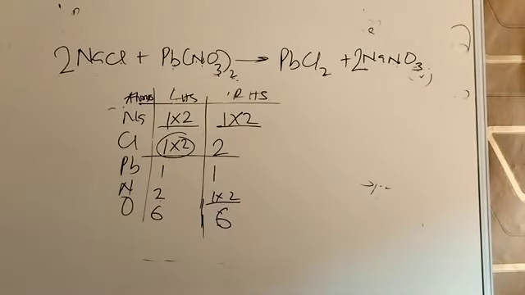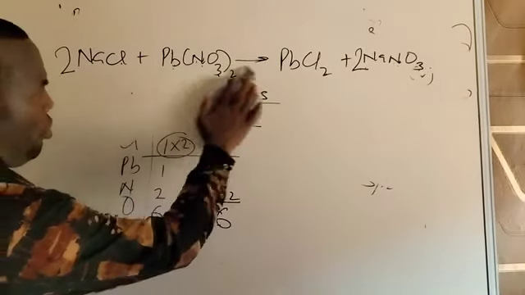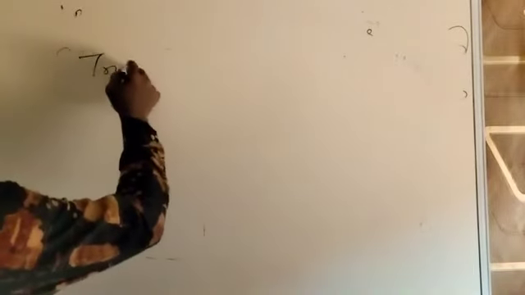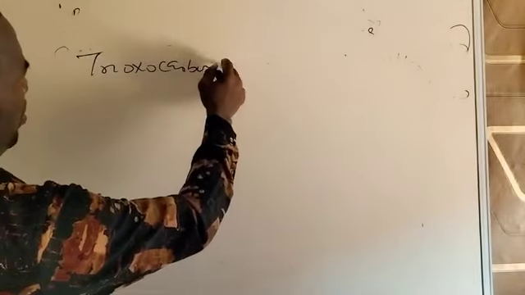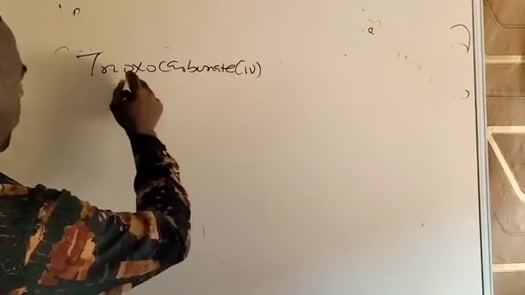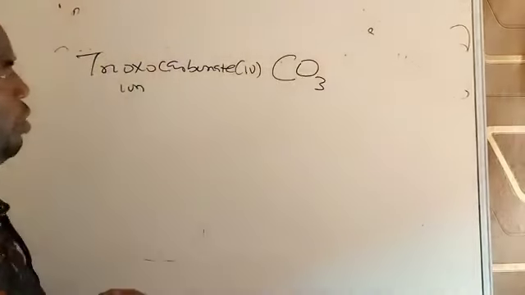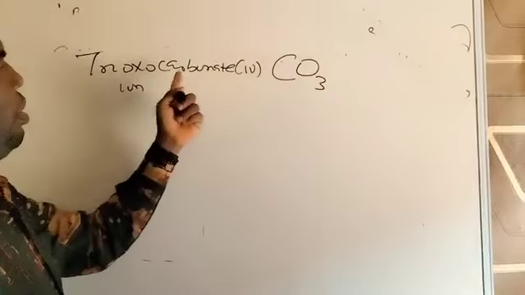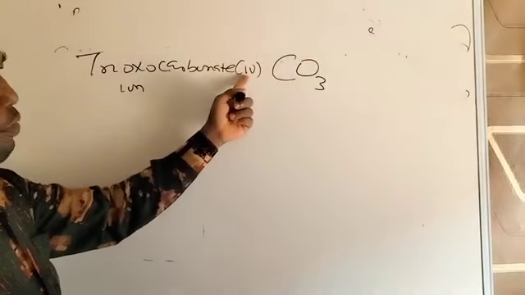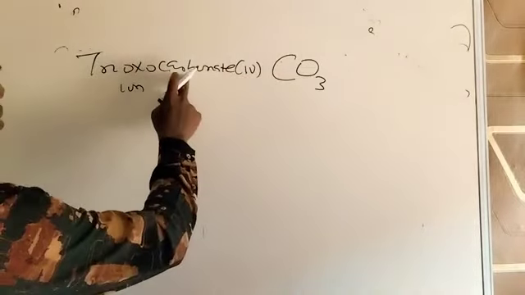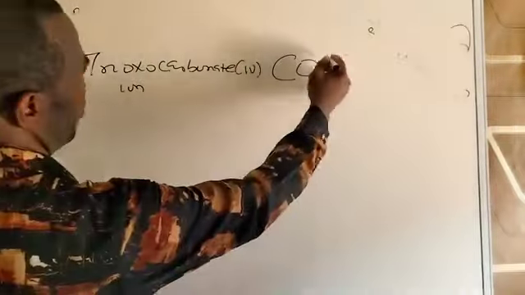Before we go on with further examples, you have to get used to radicals. I'll give you a guideline. Any radical that ends with carbonate has a valency of 2, like trioxocarbonate(IV) ion is a radical. Trioxo is O3. Carbonate indicates carbon. See how I got it? Trioxo, 3 oxygen. Carbonate indicates carbon. I don't need to bother about this IV now, so I want to make it easier for you that are watching this video. So any radical that is carbonate has a charge of 2.